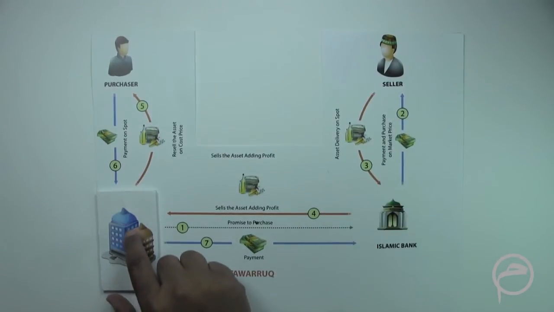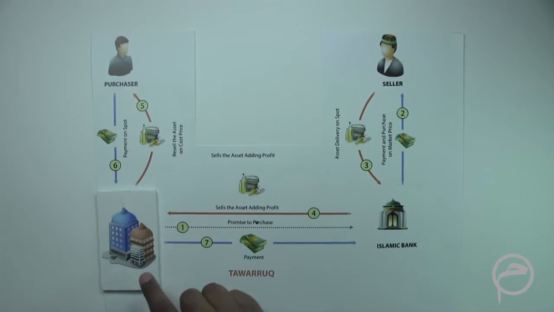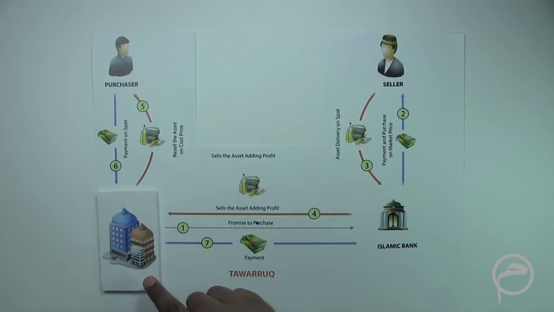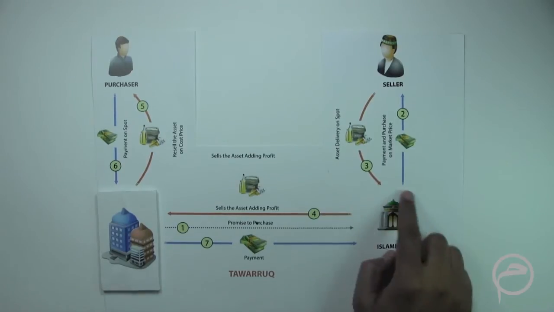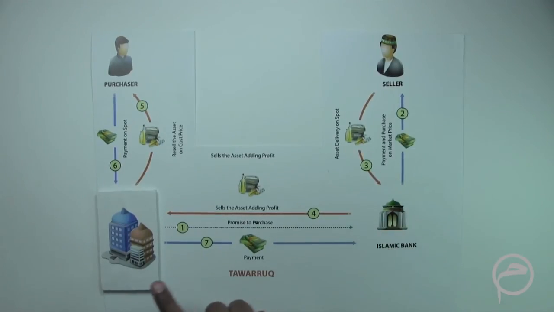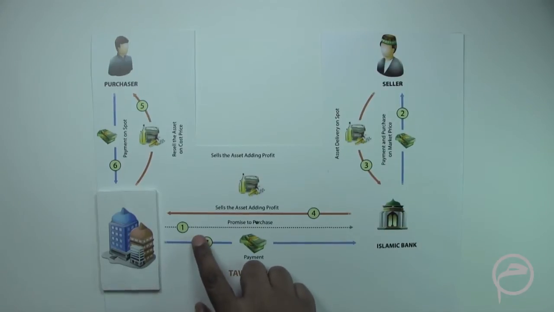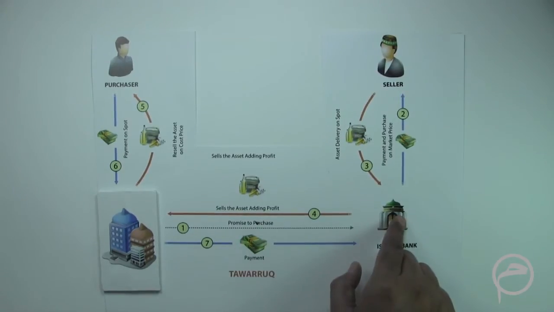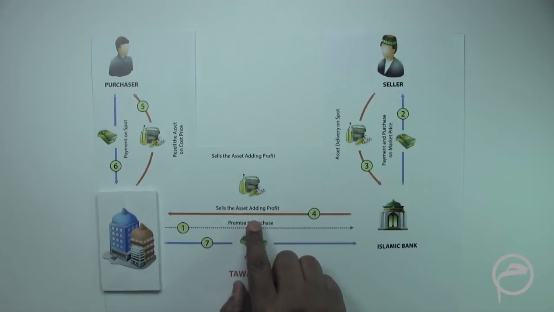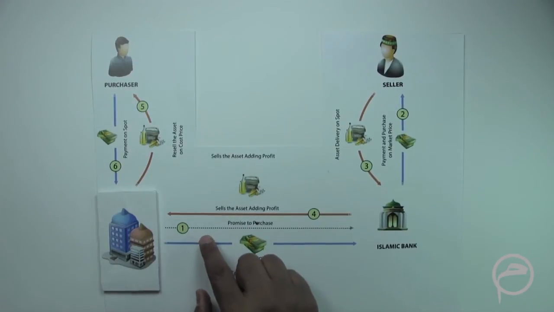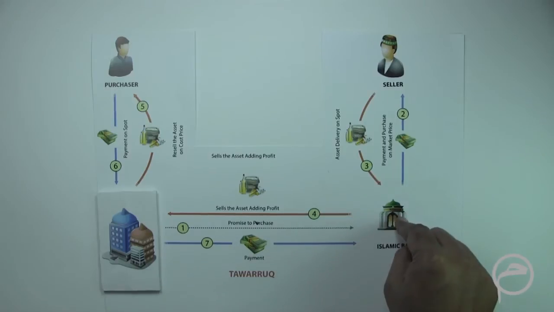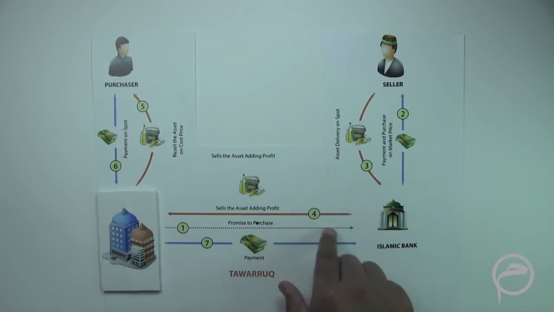For example, if this corporate or company requires a financing of $10 million, this corporate approaches an Islamic bank. And the first step is that this corporate provides a promise to purchase to the Islamic bank, mentioning that in case the Islamic bank purchases certain specified goods or commodities, then this corporate would in turn purchase those goods or commodities from the Islamic bank. So this in a way gives certain comfort to the Islamic bank to go ahead and make the purchase. So this is the step number 1.